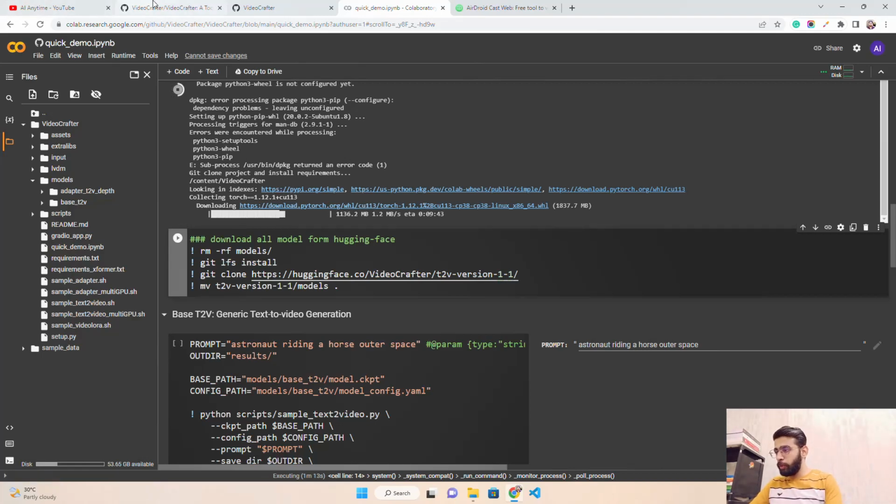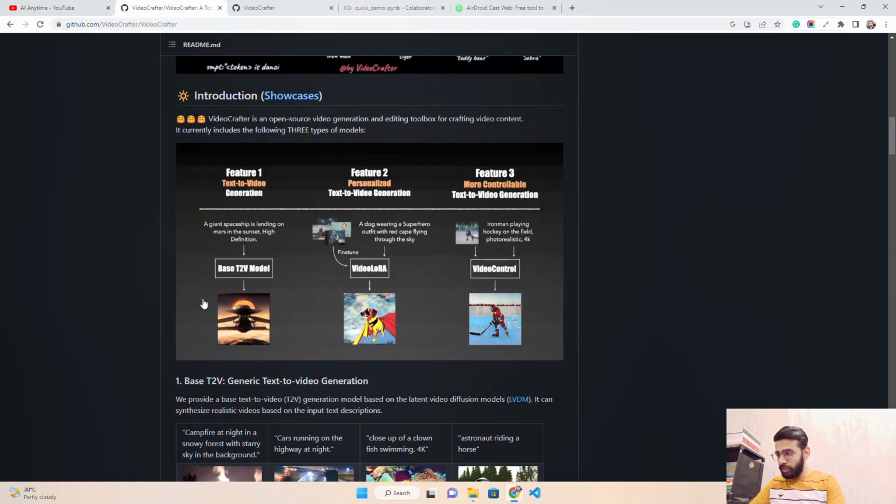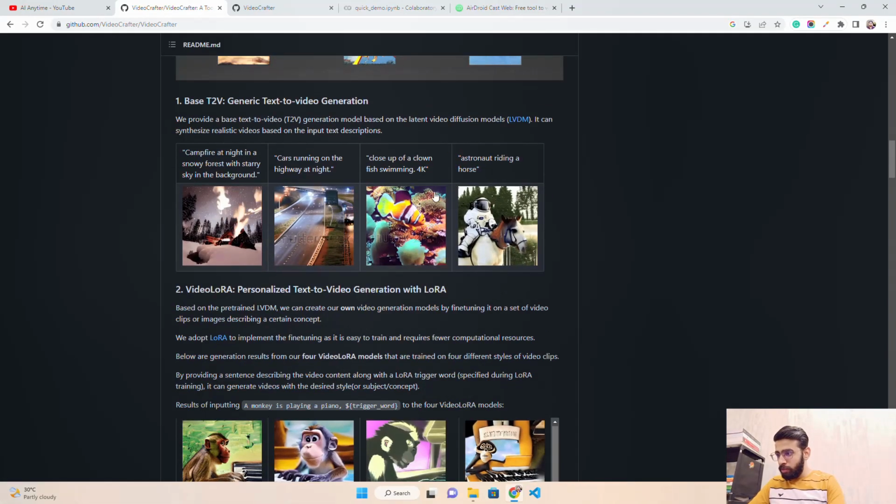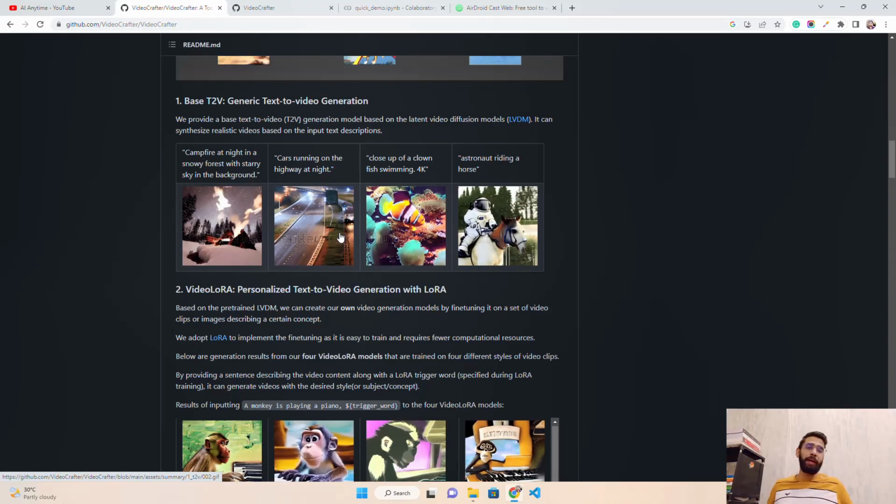Let's go to their GitHub repository, guys, and see what kind of responses they have generated so far. Cars running on the highway look good, but you can all see the Shutterstock watermark. They might have used Shutterstock images to train these models, and that's why there have been a lot of issues in the ethical domain of artificial intelligence, with talk that these models are not ethical.